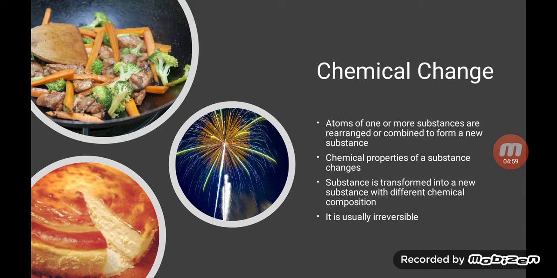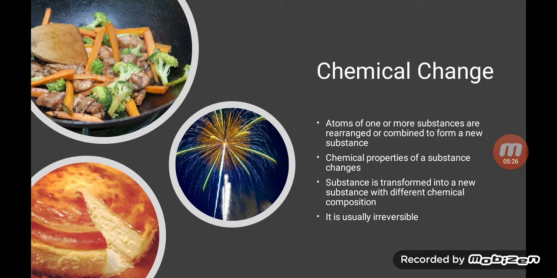Next example is lighting a firework. When you light a firework, a chemical reaction takes place leading to the formation of new compounds. For example, ashes are produced, heat emission takes place, light energy is produced. So, it's a chemical change. This reaction is also called a combustion reaction.